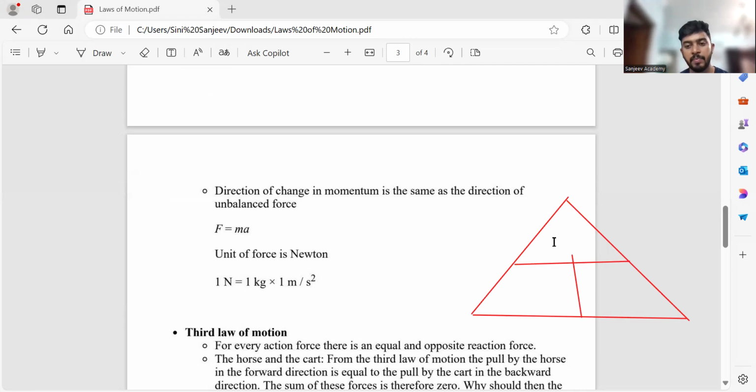Force should come, F. And here M and here A. F is force, M is mass, A is acceleration. Second law of motion. If you have doubt, I'll explain again.